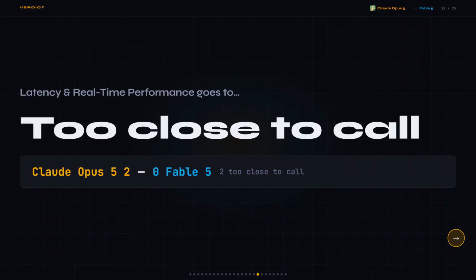Another tie, which moves the tally to Opus 5-2, Fable 5-0, two tied, until both sides publish latency at the same settings. Any comparison here is just guesswork.